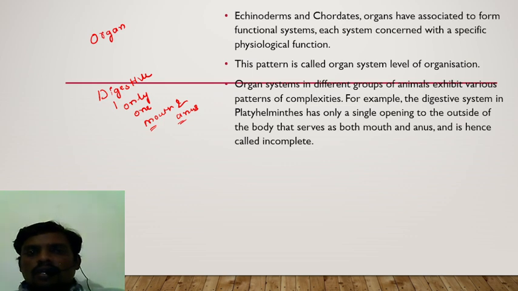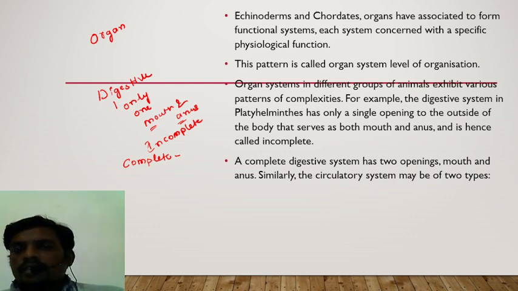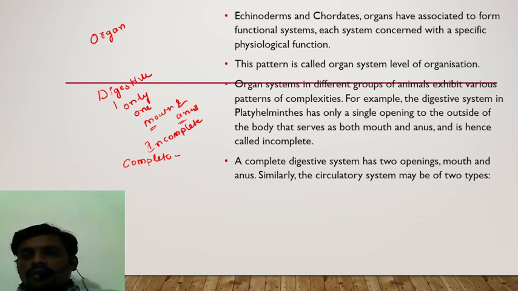Hence it is called incomplete digestive system. What is that called? Incomplete digestive system. Whereas the complete digestive system has two openings, one is mouth and another one is anus.